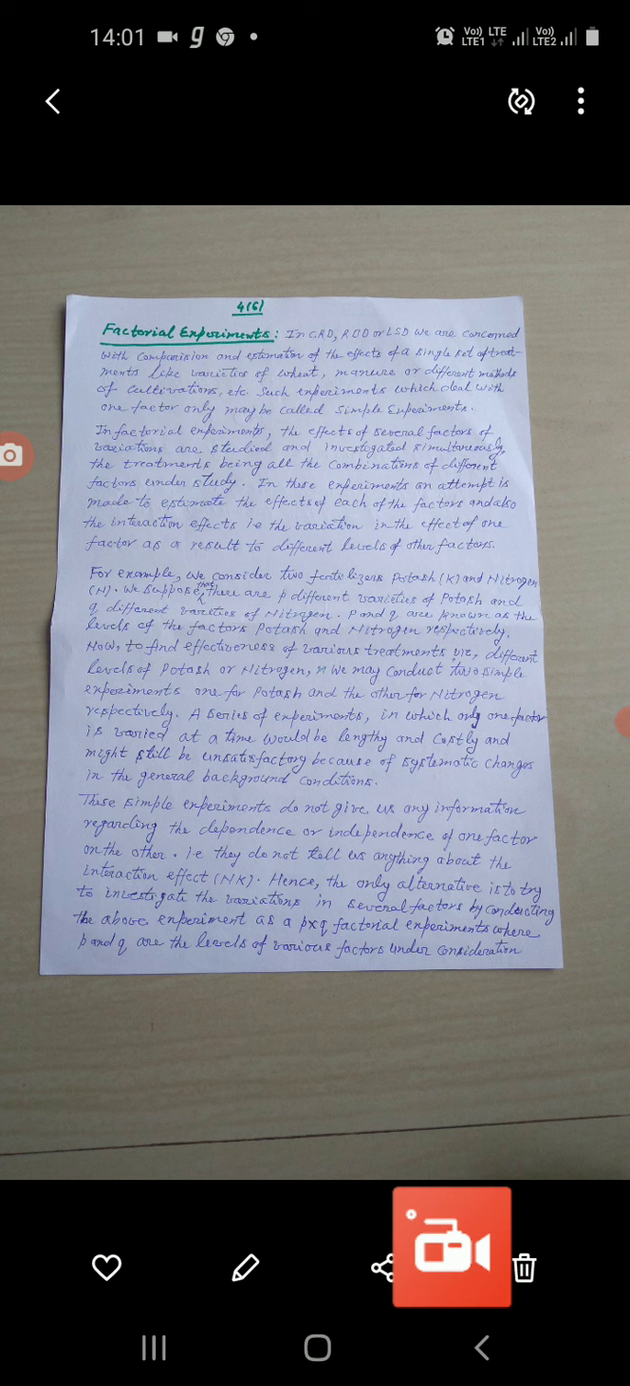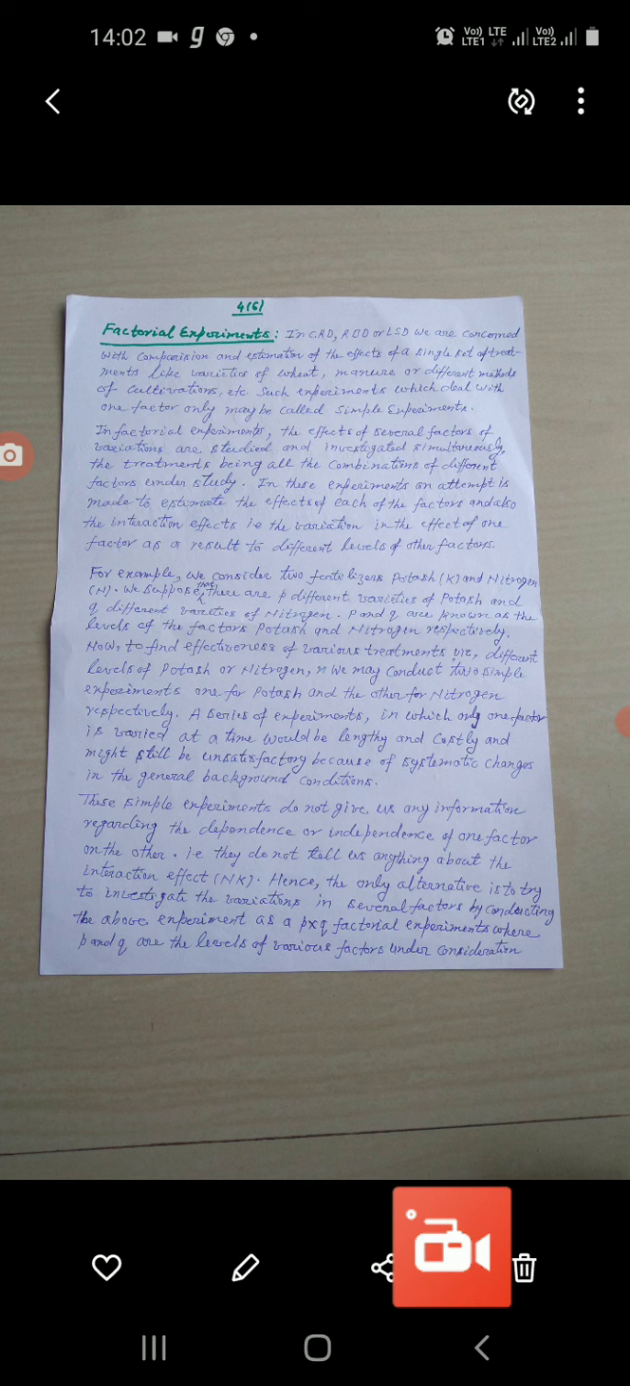Okay, in CRD, RBD, or LSD, we were concerned with comparison and estimation of the effect of a single set of treatments like varieties of any crop, manure, or different method of cultivations, etc. Such experiment which deals with one factor only is called simple experiment.